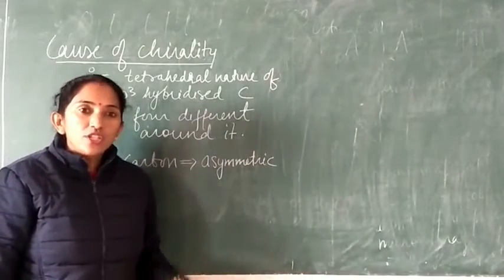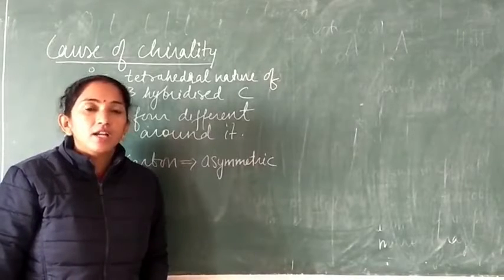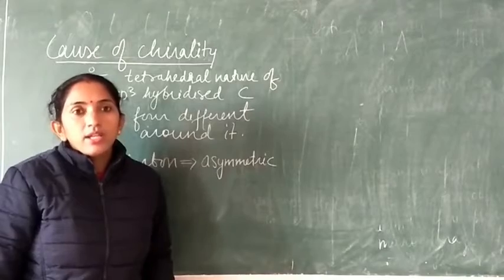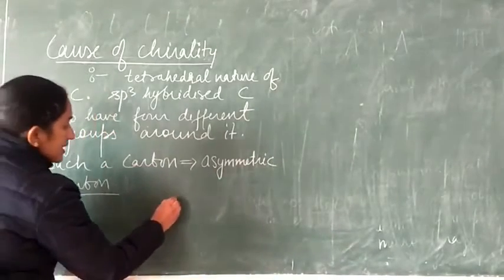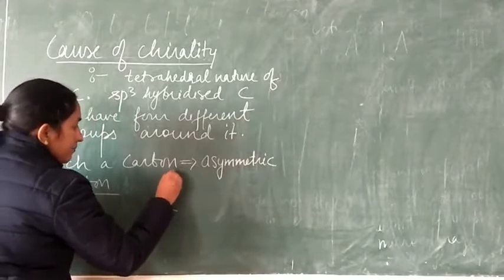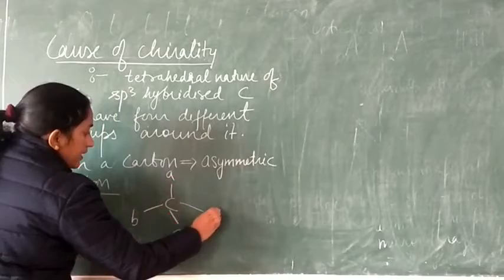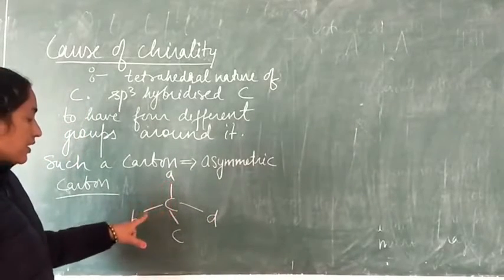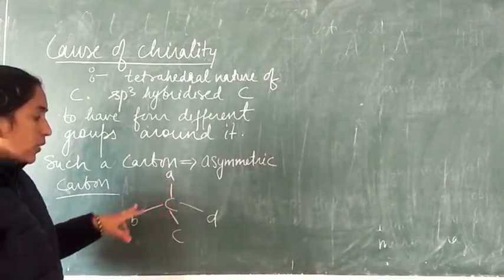For that, we have to look for the asymmetric carbon. If the molecule possesses an asymmetric carbon, students, then that organic compound will be a chiral organic compound. Let's take an example here. You can see that this is an sp3 hybridized carbon. It has a tetrahedral structure and has different groups surrounding it.